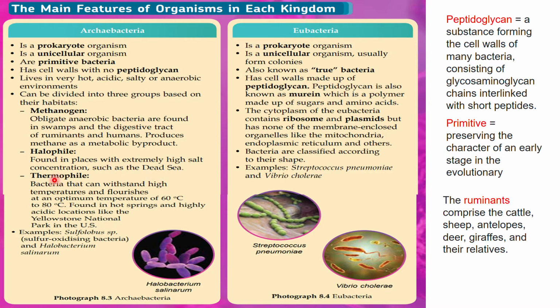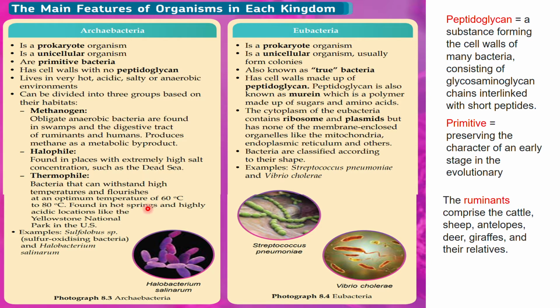The third category of Archaebacteria based on habitat is that it stays in temperature which is very high. Sangat tinggi. Bacteria that can withstand high temperature and flourishes at an optimum temperature of 60 to 80 degrees Celsius. Kawasan yang sangat panas.